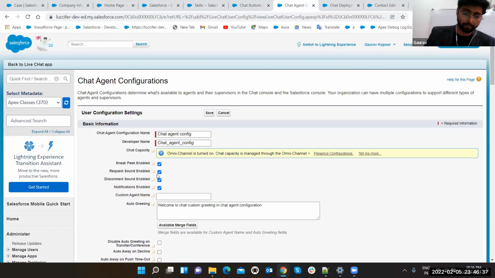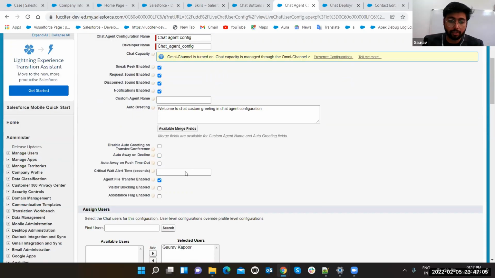Request sound enabled. I don't know whether you were hearing that bell sound or not, but I was able to hear that someone is trying to connect with me. It was ringing just like a phone. Disconnect sound enabled. Whenever anyone disconnects, you will get a different kind of sound, like a laptop shutdown sound. Notification enabled. Whenever someone sends you a chat and you are not looking at that screen, it will send you a notification with a bell icon. That's how it works.